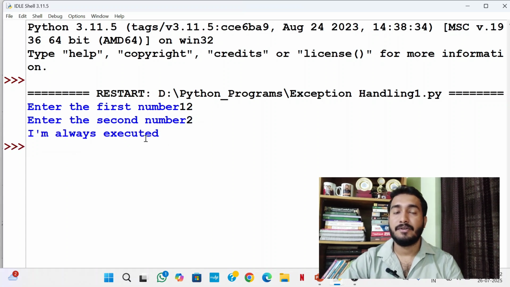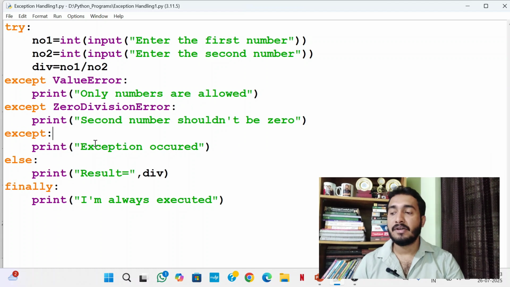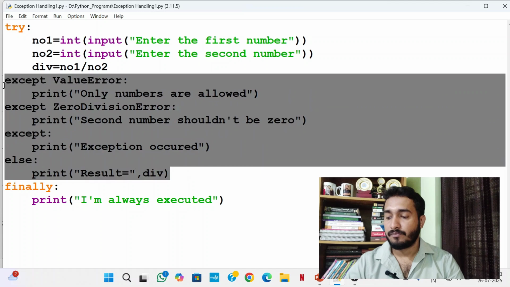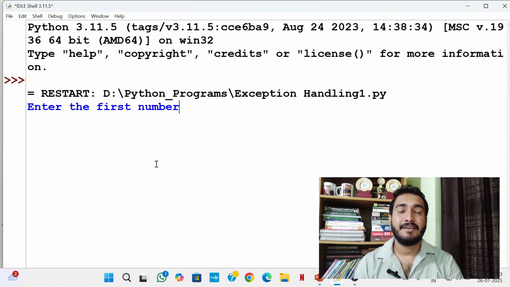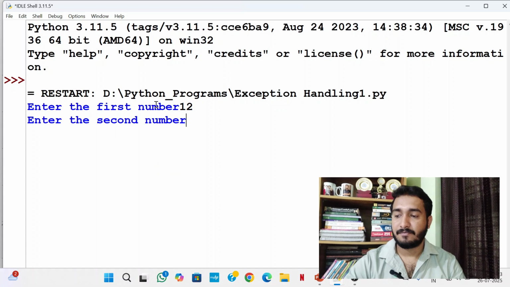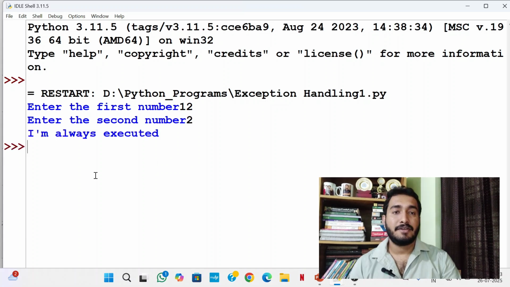I am always executed. Now I am going to remove all the except blocks and else block. But still it executes. There is no error. Now let us learn about raise statement in Python. Raise statements are used to throw an exception forcefully.